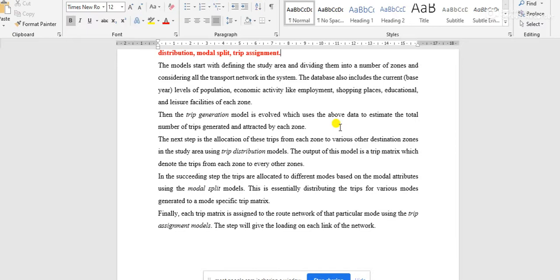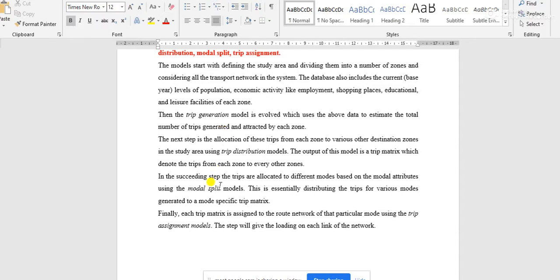We have to concentrate on the specific study area because when the study area changes, then all this data and all these requirements and demand will also change. That's why you have to concentrate on the specific study area. And the first stage is trip generation, that is to find out the points of generating trips, or the initial points of the traveling path.